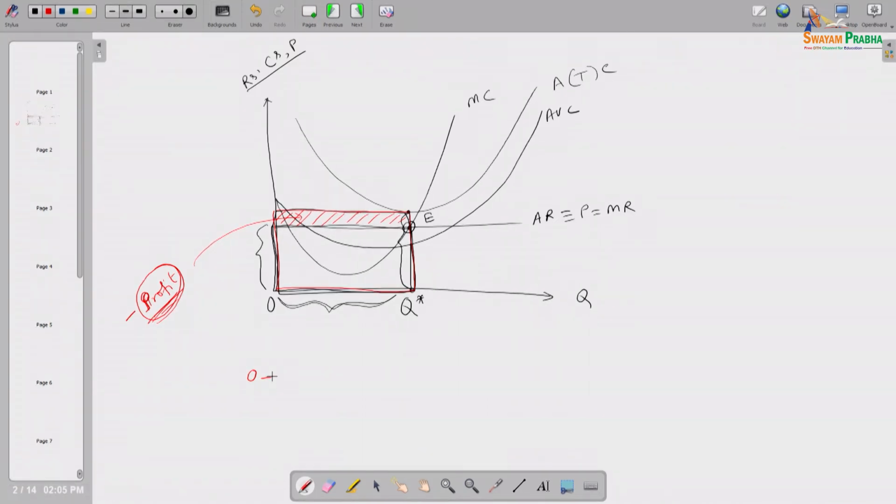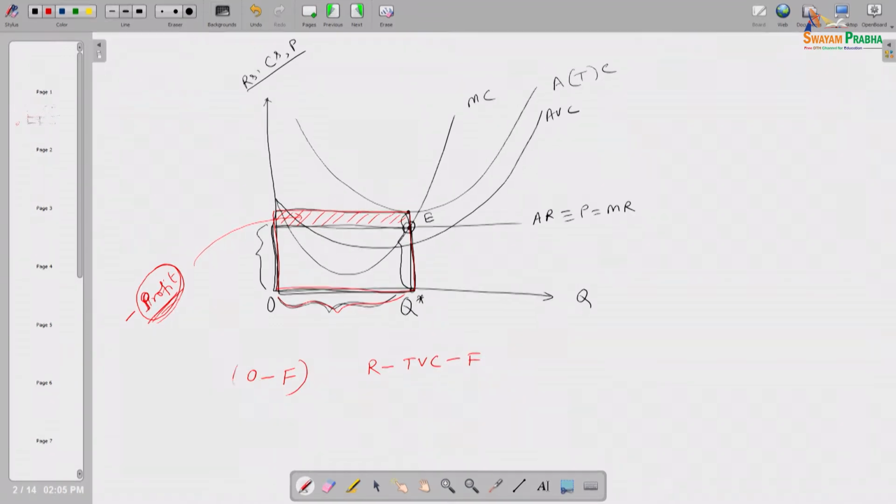Suppose that fixed cost is denoted by F. So 0 minus F will be his total profit if he produces 0 amount of output. Alternatively, if he produces OQ star amount of output, how much profit is he getting? He is getting total revenue minus total variable cost minus total fixed cost, that profit he is getting.